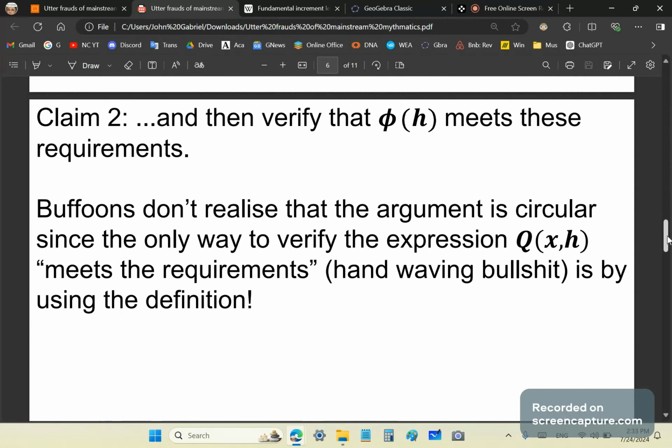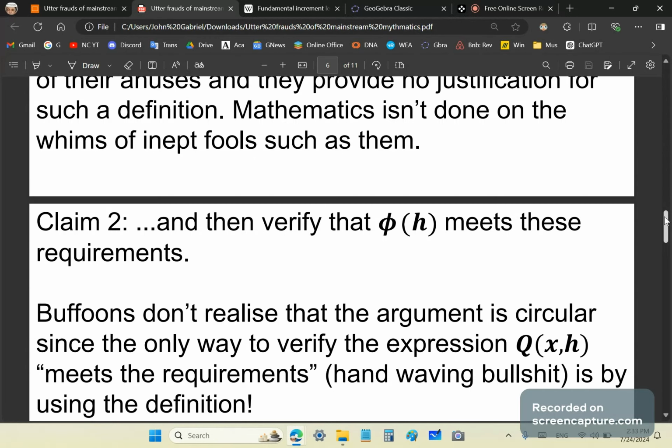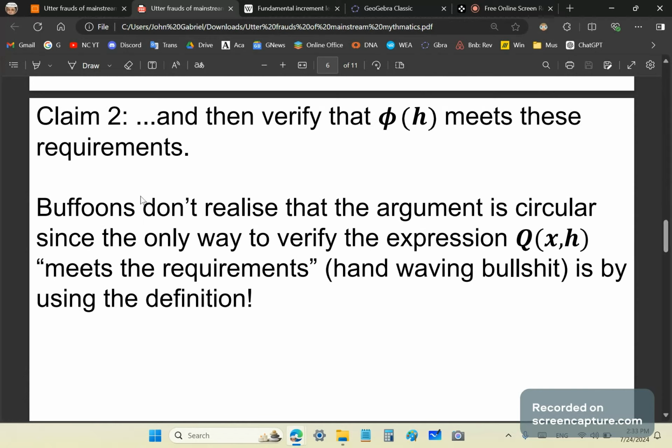Okay. Claim 2. And by the way, you'll see that this is problematic later on, because if h is 0, which they claim when h is equal to 0, that this vanishes, you'll see that that first claim is wrong in so many ways. And then they continue and then verify that phi of h meets these requirements. So the buffoons don't realize that the argument is circular, since the only way to verify the expression q of x, h meets the requirements, which is just hand-waving, is by using the definition.